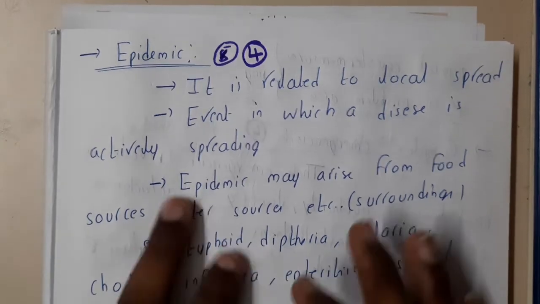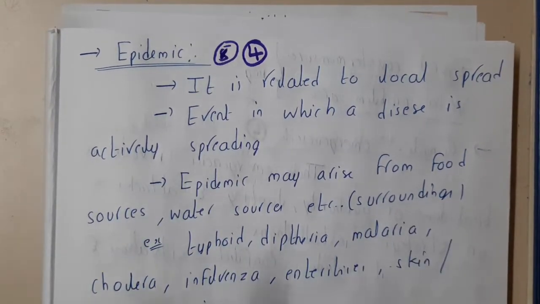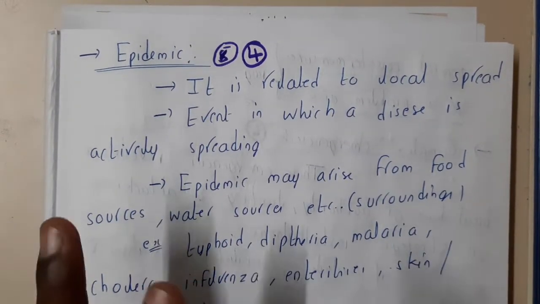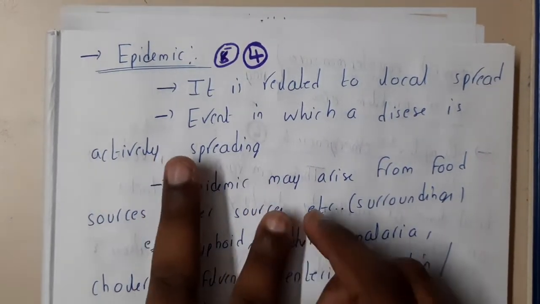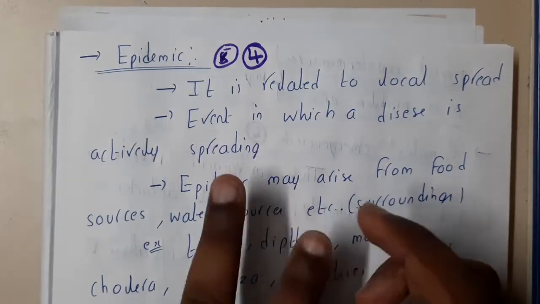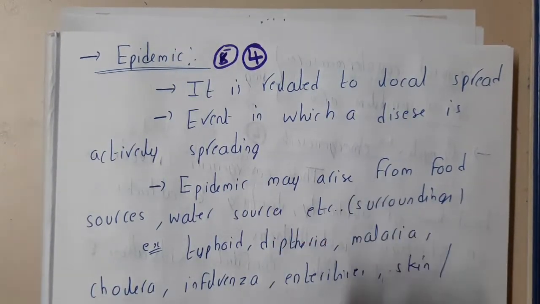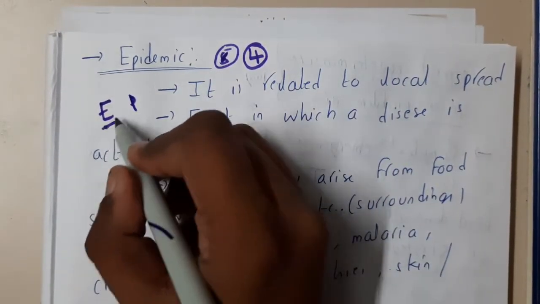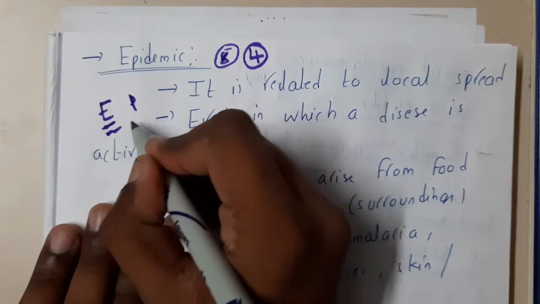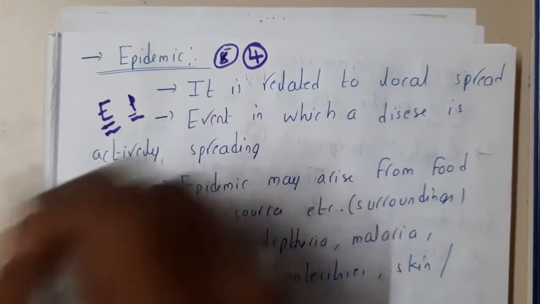The two most common words whenever there is a spread of a disease that we'll be hearing are epidemic and pandemic, guys. Most students sometimes confuse epidemic and pandemic. So please remember it this way: in alphabetical order, epidemic comes first, then pandemic. Epidemic came first, so it is a light spread, whereas pandemic came later, which is a heavy spread.